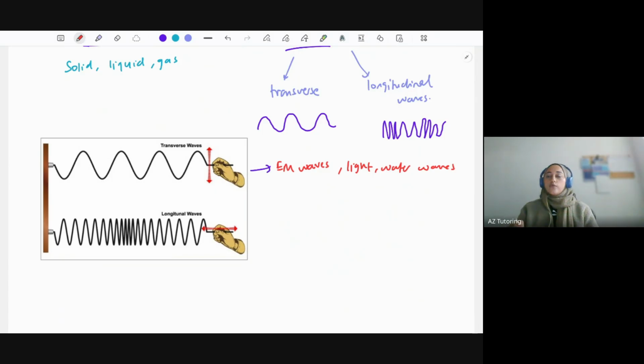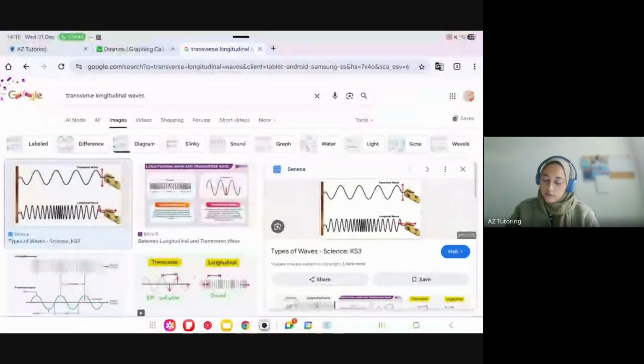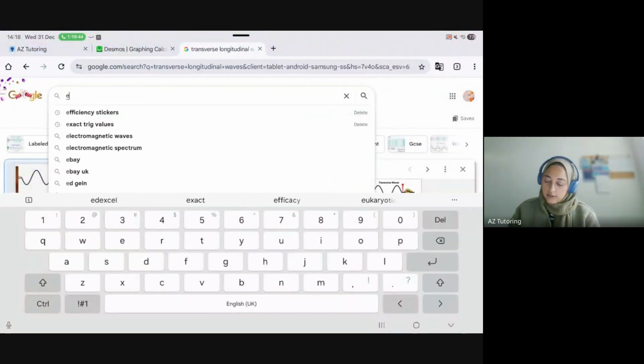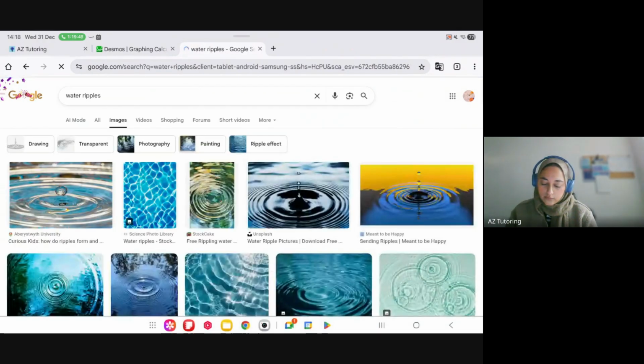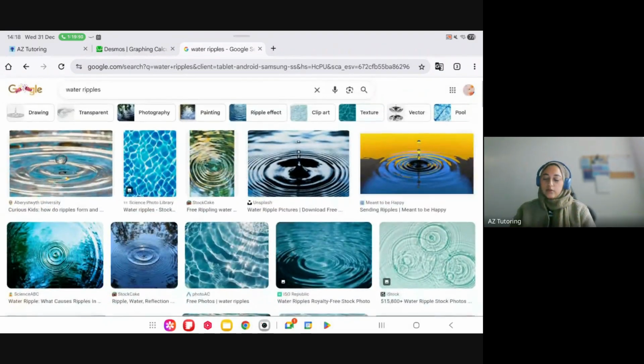So think about when you've got a puddle and you throw a rock inside it and then it forms them ripples in the water. I'll show you how that explains it. Yeah, just like that, for example. So it's essentially a ripple of water.